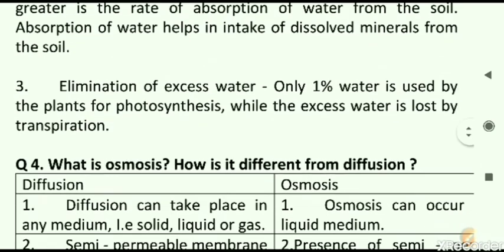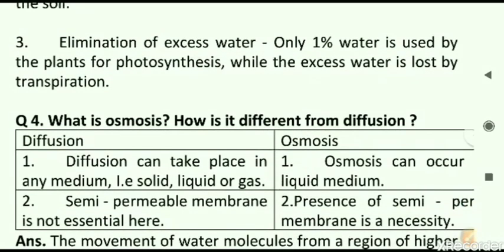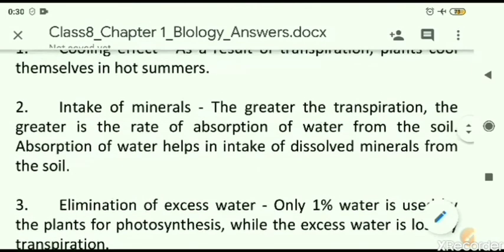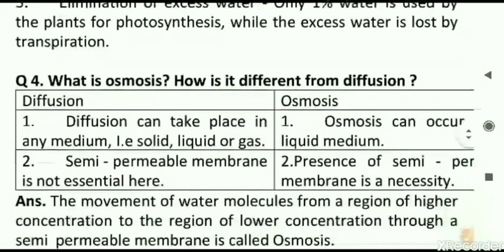The third point is elimination of excess water, extra water. Only 1% of the water is used by the plants for photosynthesis, while the excess water is lost by transpiration. So these are the 3 general functions, or the importance, of transpiration.